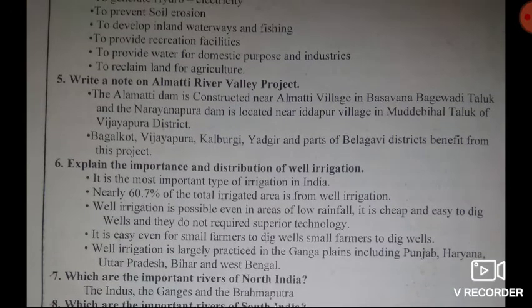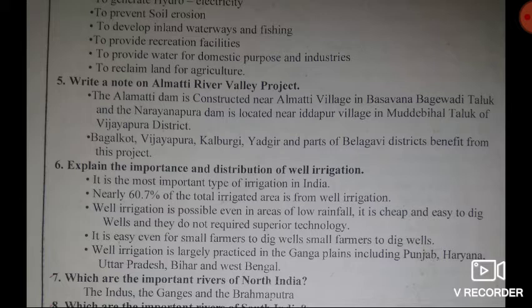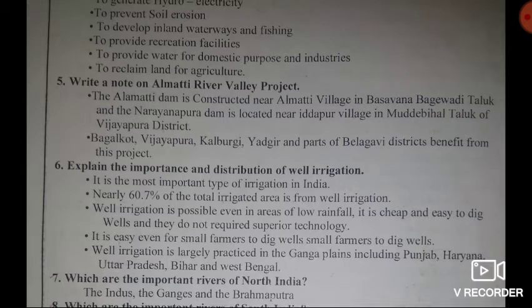Then the next question: explain the importance and distribution of well irrigation. First point, it is one of the most important types of irrigation in India. Nearly 60.7% of the total irrigated area is from well irrigation. Third point, well irrigation is possible even in areas of low rainfall.